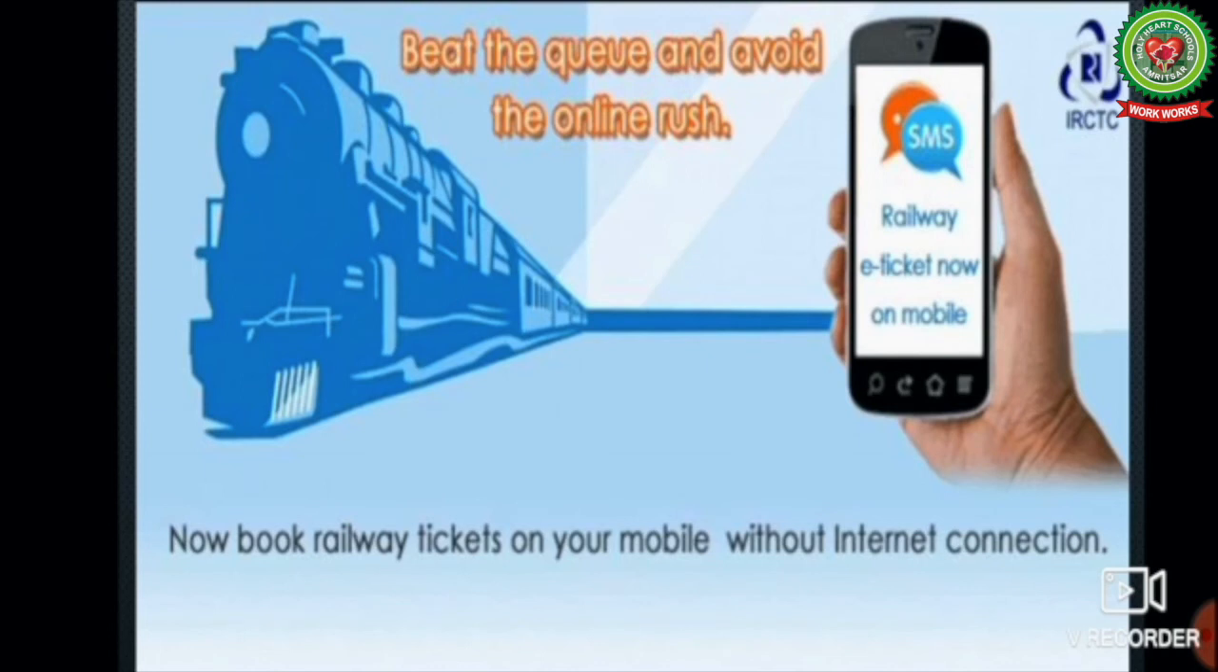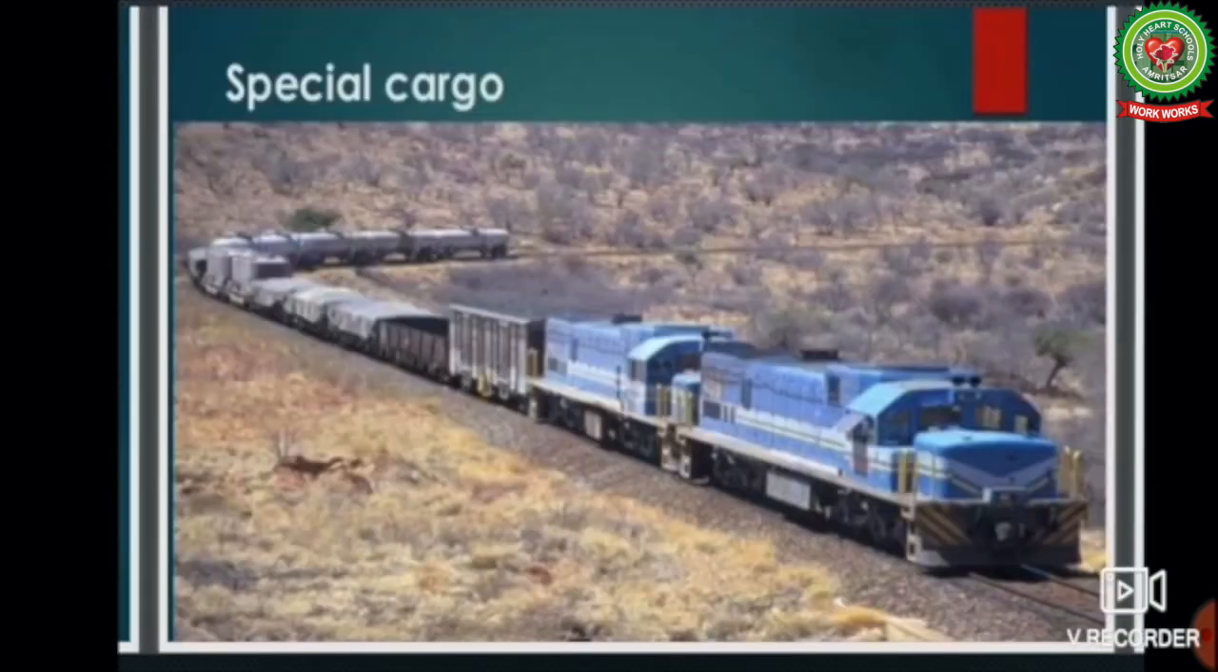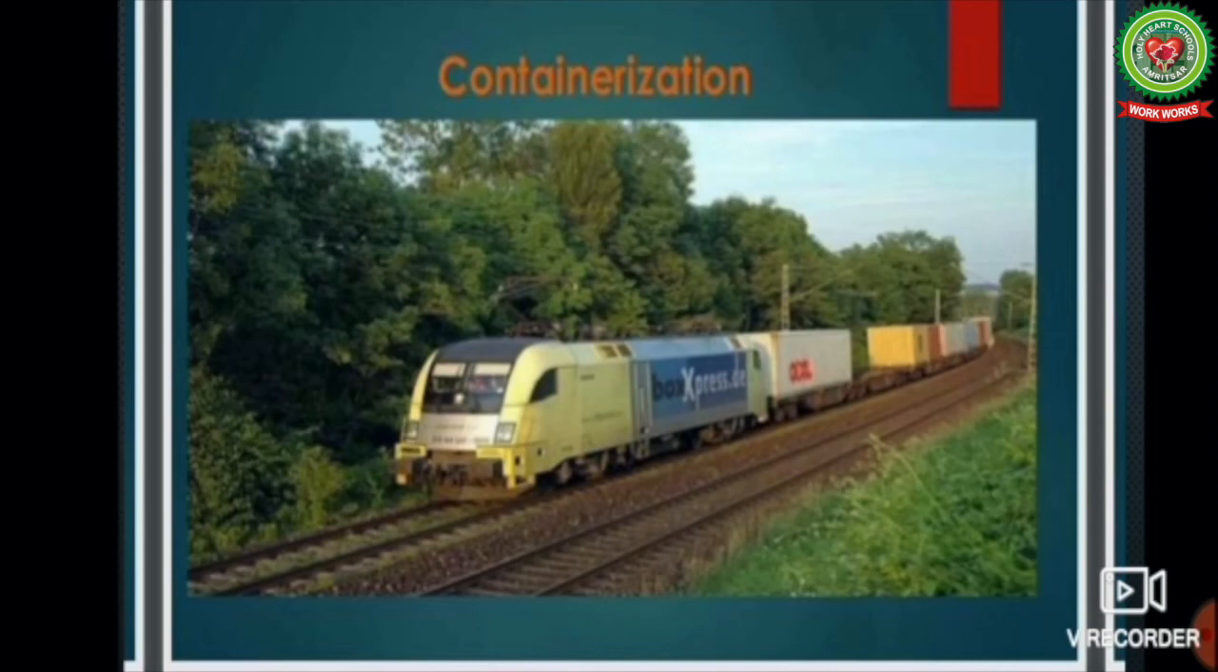Now, this picture shows the booking of the rail tickets through mobiles. This is the special cargo trains introduced by the railways. These are the containerization of railways to carry more and more goods.